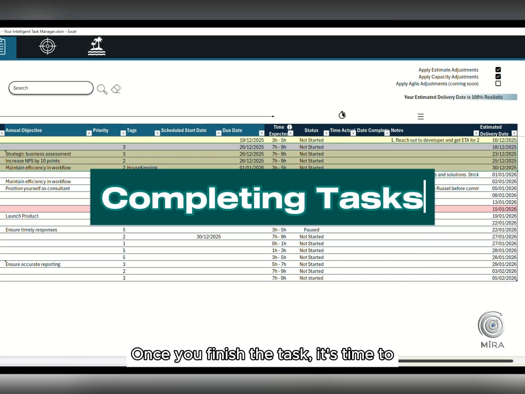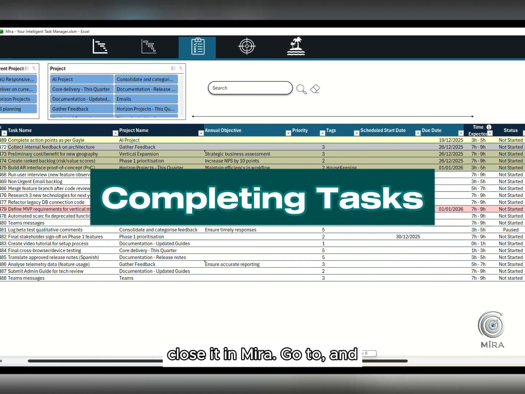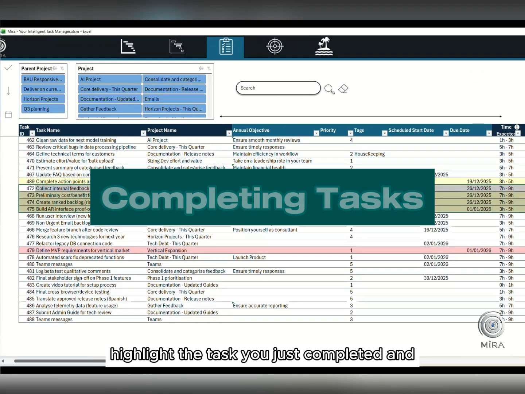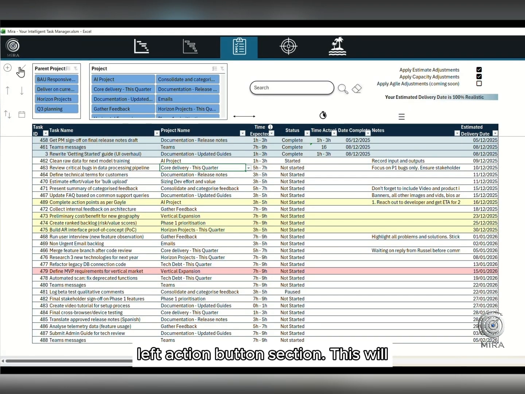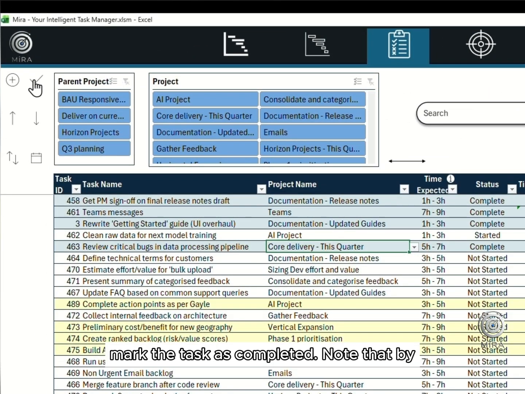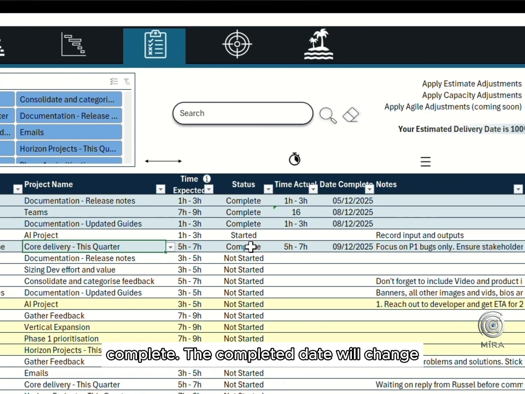Once you've finished a task, it's time to close it in Mira. Go to and highlight the task you just completed, and click on the Complete button in the top left action button section. This will mark the task as completed. Note that by default the status will change to complete, the completed date will change to today, and the time actual field will populate with the same time as the time expected.